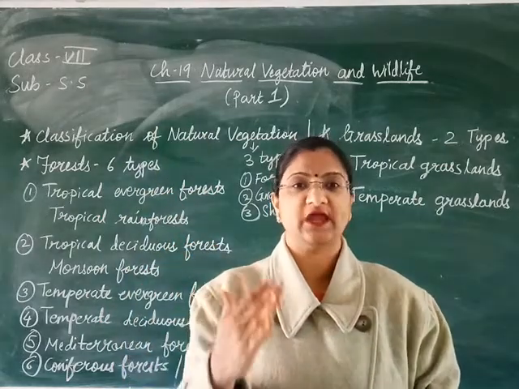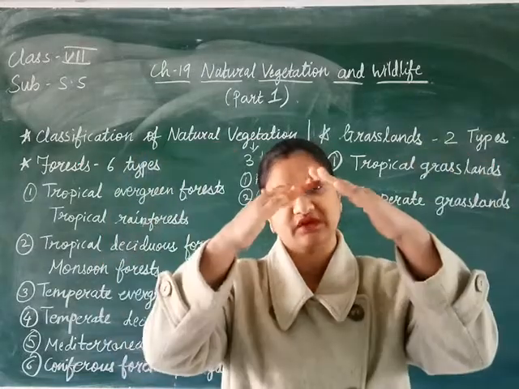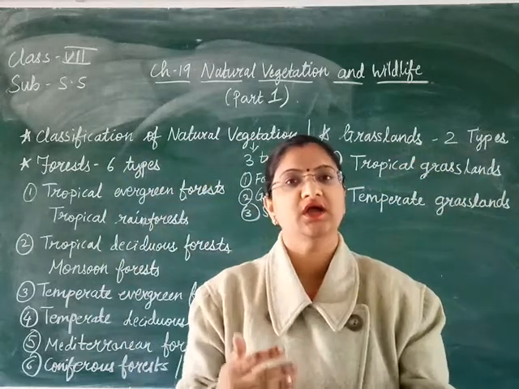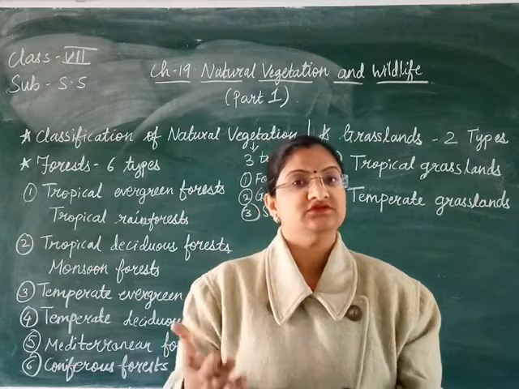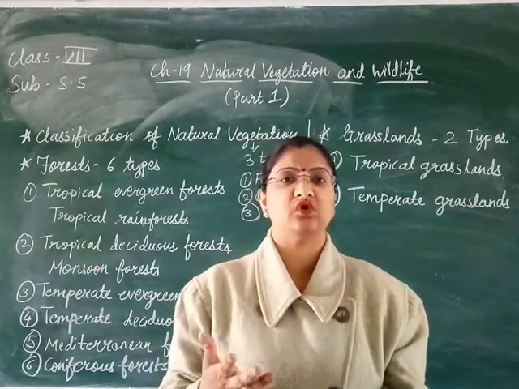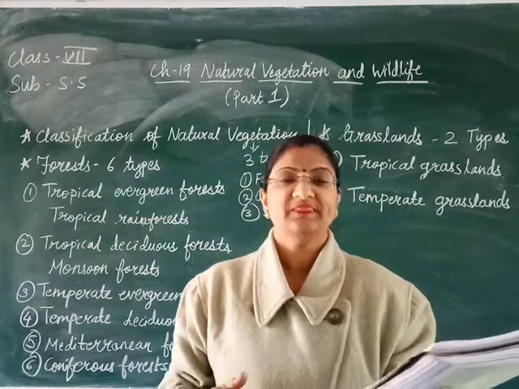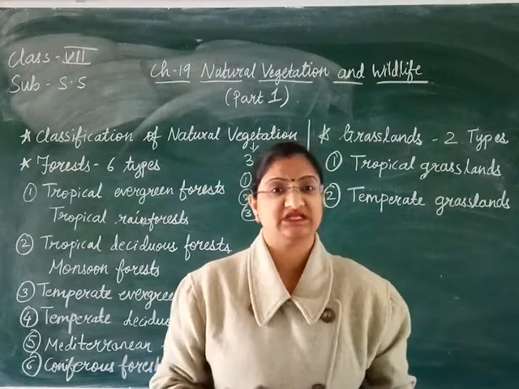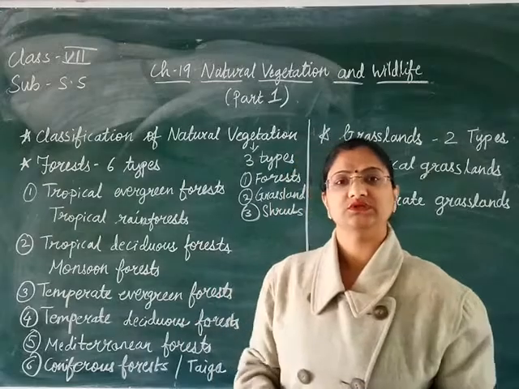And plus the canopies. Canopies means the tops of the tree branches touch each other, and that is why such places are called forest areas, right? And forests can be broadly classified into 6 categories. We are going to study about them.